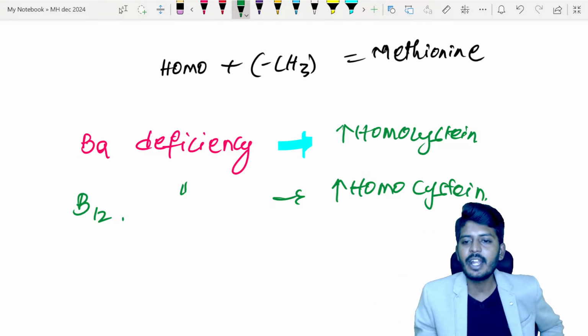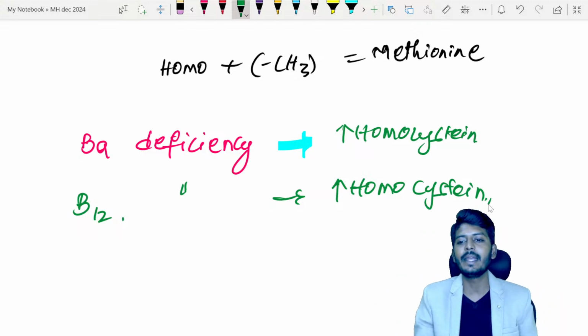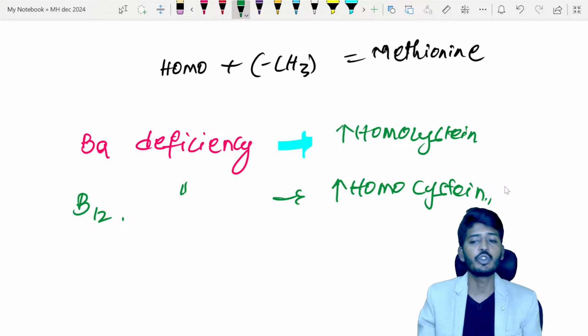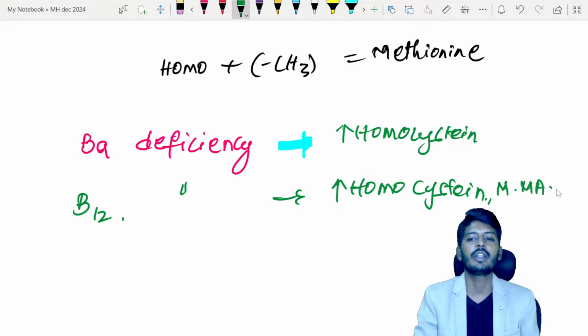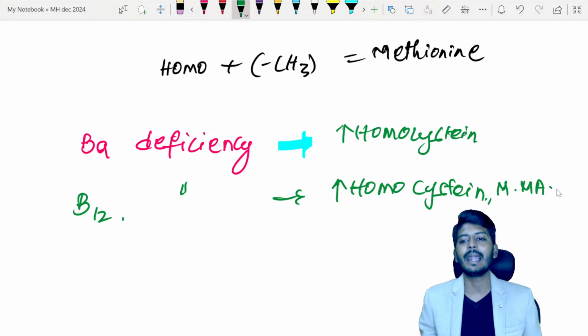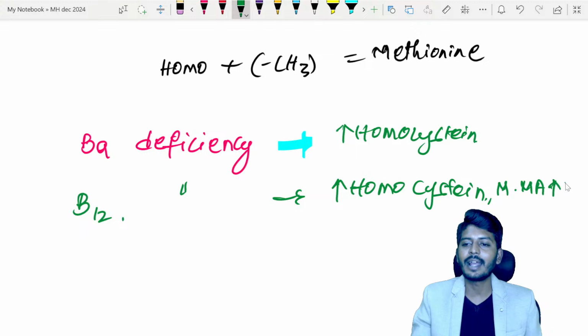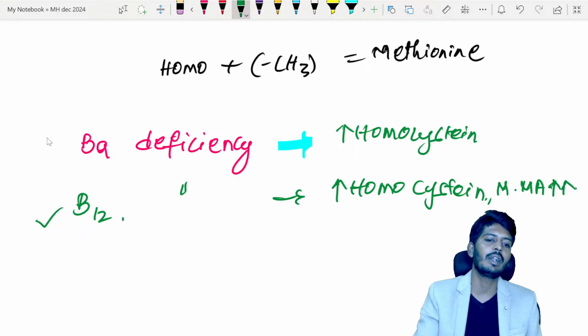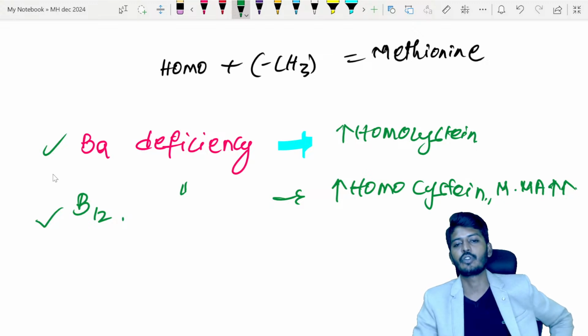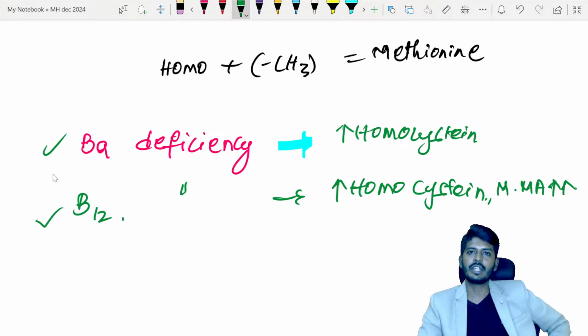To differentiate between B9 and B12 deficiency, we have to check one more thing called methylmalonic acid level. Methylmalonic acid. If both homocysteine and methylmalonic acid are elevated, that is B12 deficiency. If only one is elevated, that is your B9 deficiency.